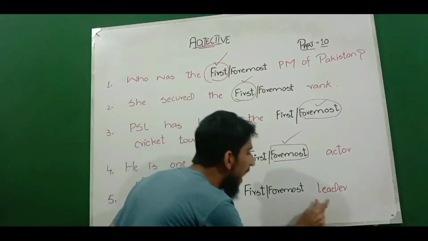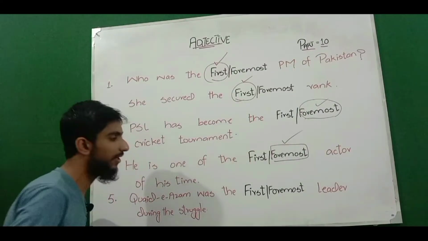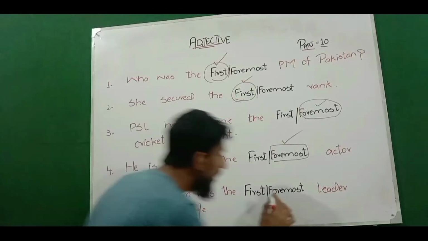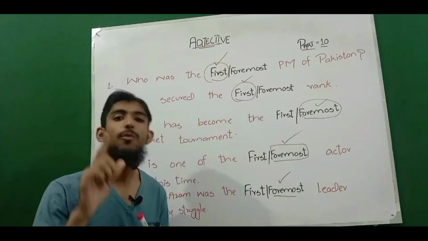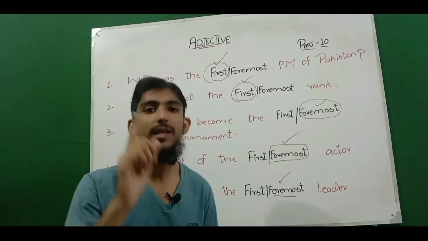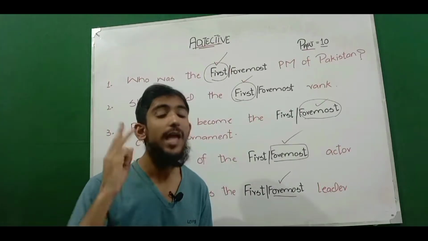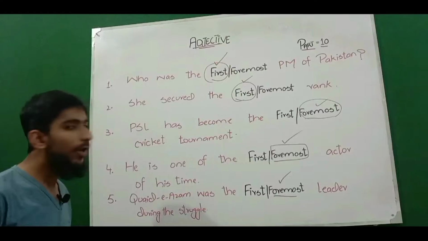Qaid-e-Azam was the first and foremost leader during the struggle. So we will look at the correct answer, which is foremost. Why is the correct answer foremost? Because foremost basically shows us value, priority and importance. And during the struggle, what was its struggle?